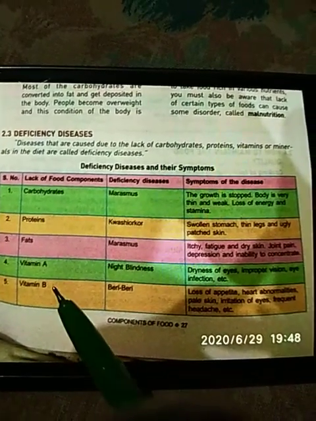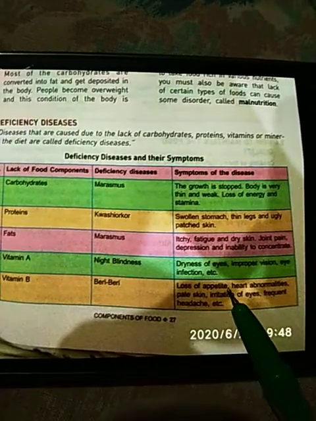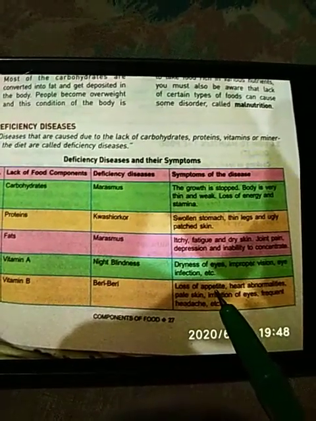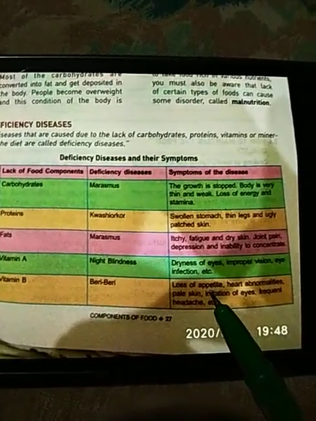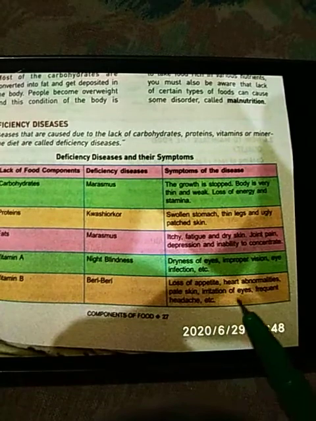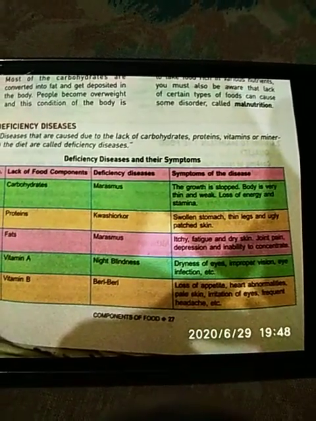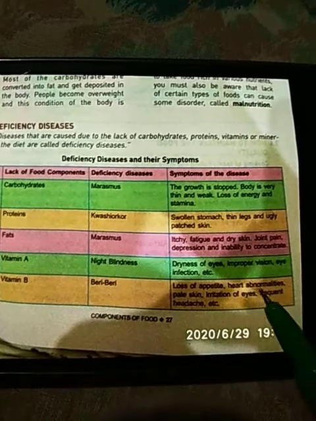Vitamin B. Deficiency of vitamin B causes beriberi. There will be loss of appetite, meaning the body weight will decrease at a rapid rate. Heart abnormalities, pale skin, meaning the skin color will be yellowish, irritation in the eyes, and there will be frequent headaches. The person suffering from beriberi will suffer from frequent headaches.